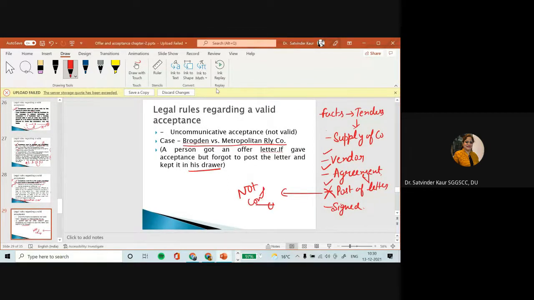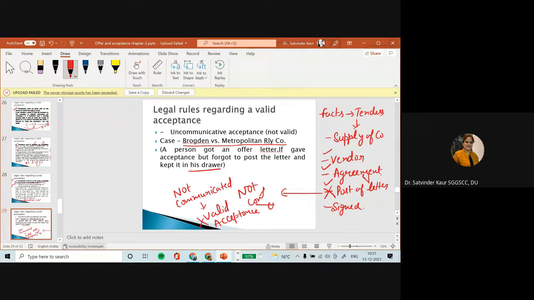Okay, no problem. So in this particular case, this is not communicated. तो अगर वो communicate नहीं हुई है तो वो valid acceptance नहीं है, और अगर वो valid acceptance नहीं है तो it will not result into the contract, right?